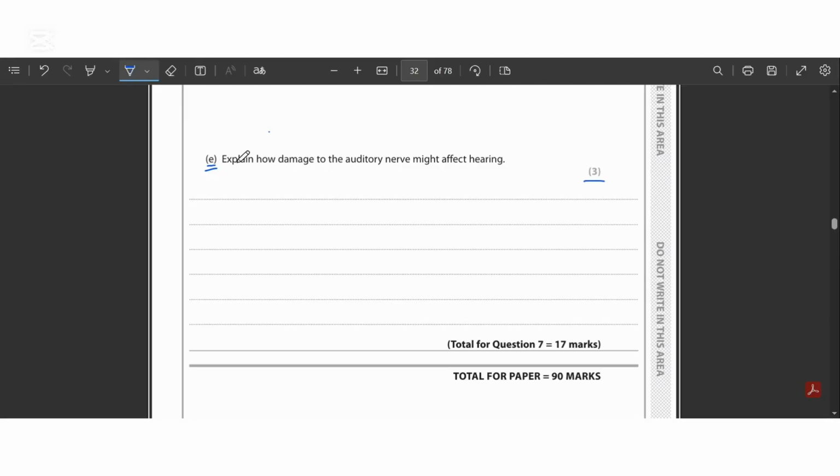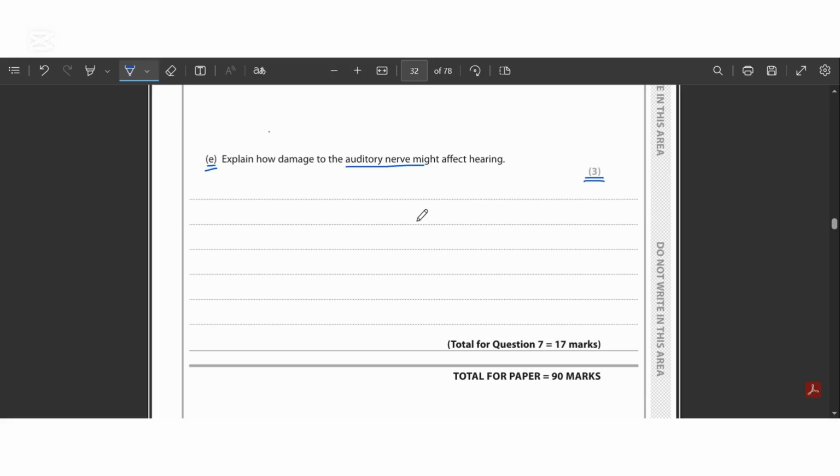Part E states: explain how damage to the auditory nerve might affect hearing. It is a 3-marker question. Since they have spoken about the auditory nerve, we know that the auditory nerve is responsible for transmitting the electrical impulses that are formed from the sound vibrations received by the inner ear. These electrical impulses are detected by the auditory nerve, and then transmitted to the CNS of the brain, where they can be detected as the sound that we hear.